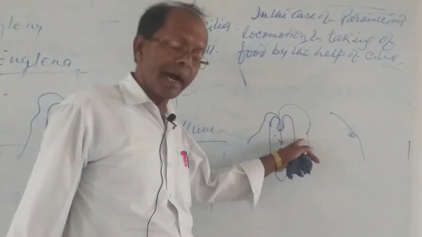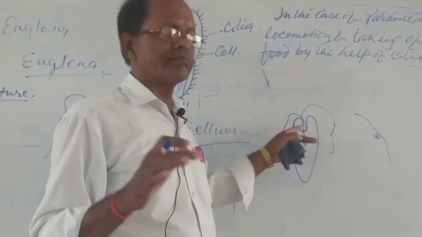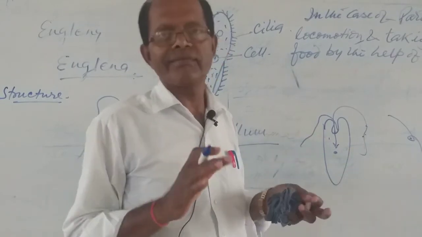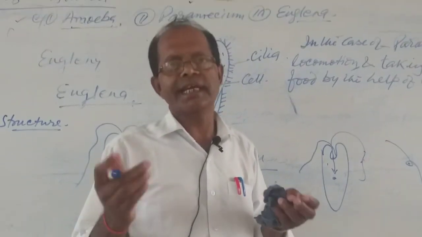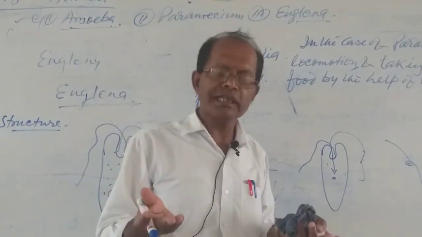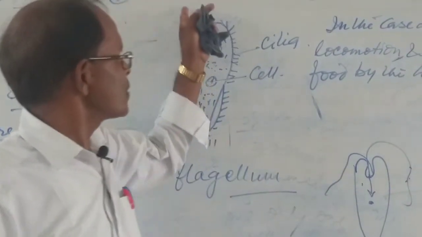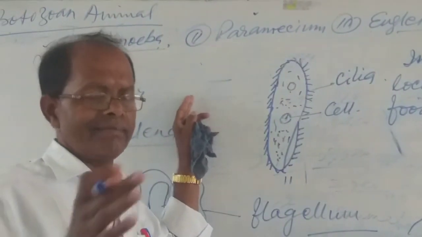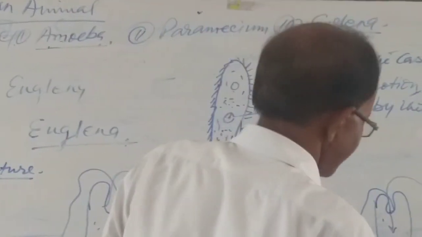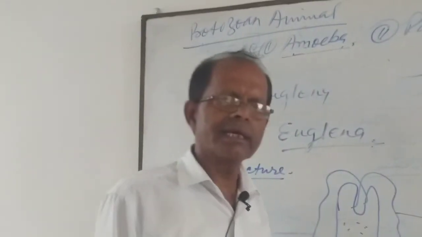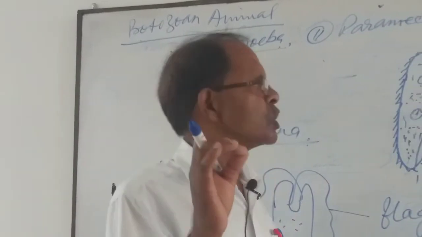Always keep this in mind in the case of all protozoan animals: how they survive their life after taking the nutrition. All animals have different types of organs by which they are able to take food. If a microorganism were not able to take food, how would it be possible to survive? So protozoans are animals which survive in this way. Now, in the case of protozoan, what have we studied? What is the meaning of protozoan? Pro means first, zoan means animal.